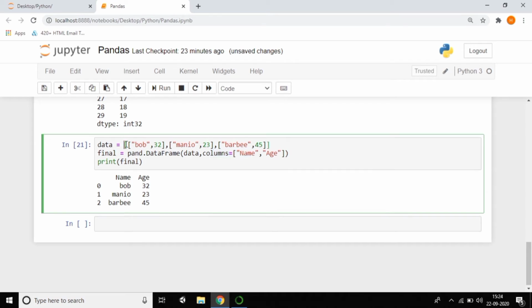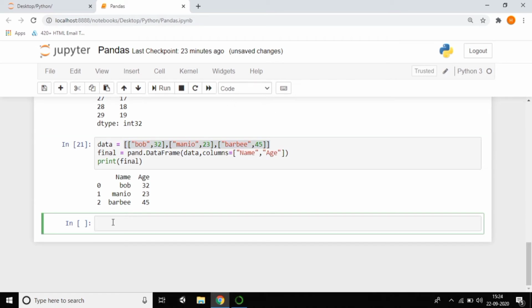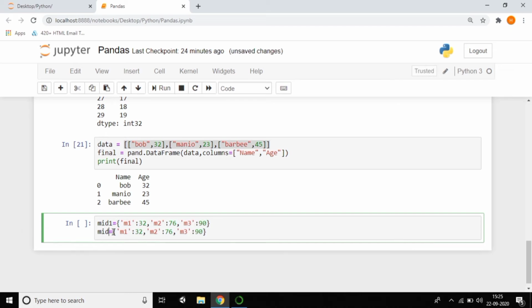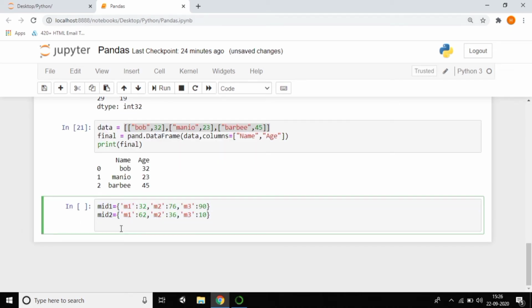I think I used a list. You can use a dictionary also, of course. So you can do it with dictionaries. Just observe carefully. Here I'm creating two types of data, which are mid exam marks 1 and 2. So mid 1, I'm giving M1, M2, M3.